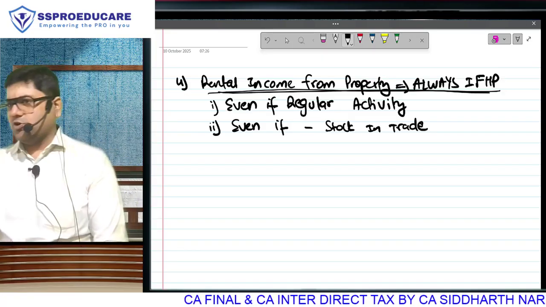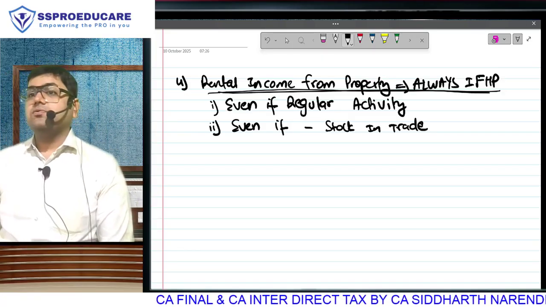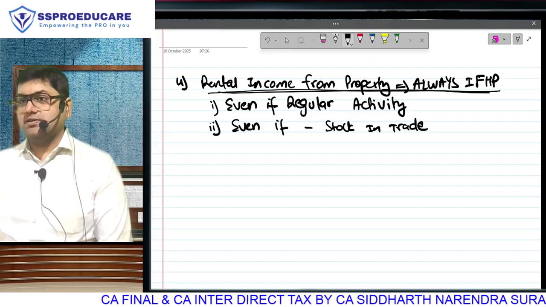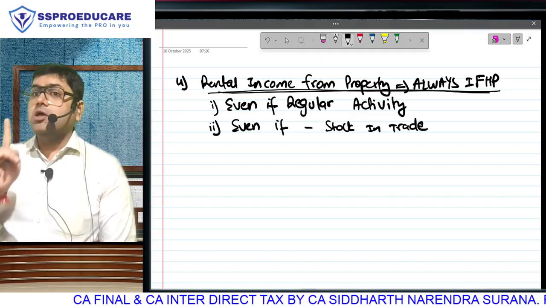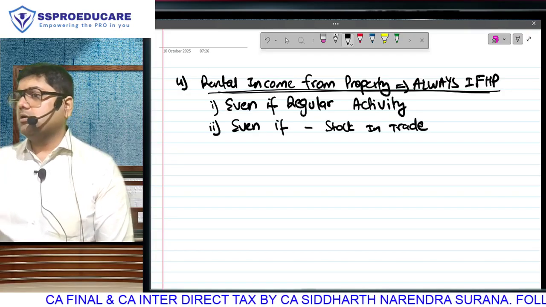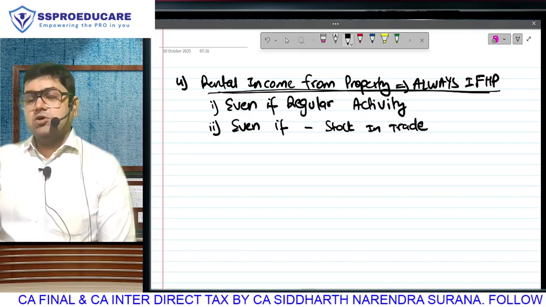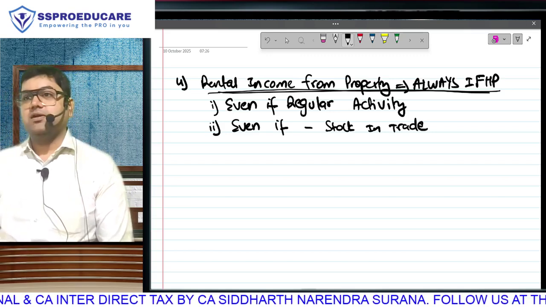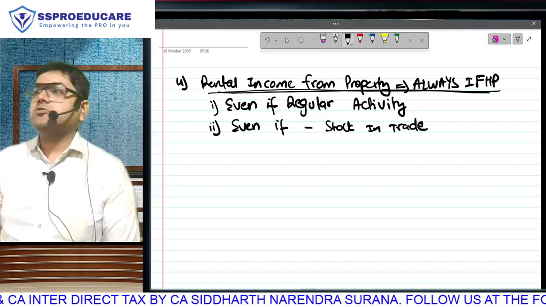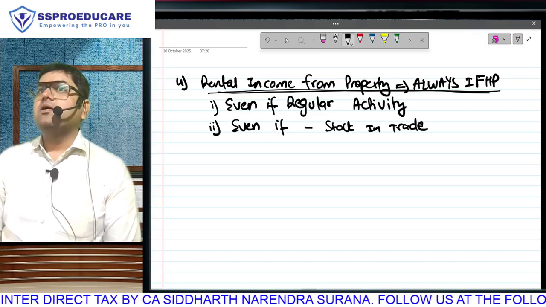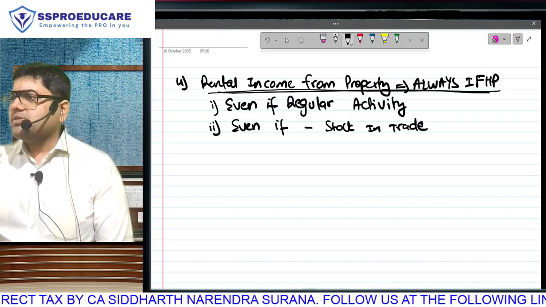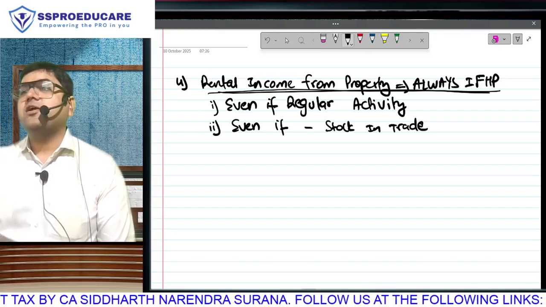By the way, just for your general knowledge, on this issue, a case law took place. The Supreme Court judgment is Chennai Properties and Investment Limited. You all are intermediate students. You are not supposed to learn judgments as such. In that judgment, the name of the company, if you observe, is Chennai Properties and Investment Limited. In the memorandum of association of the company, in the object clause they had written our company is created only for rental business.